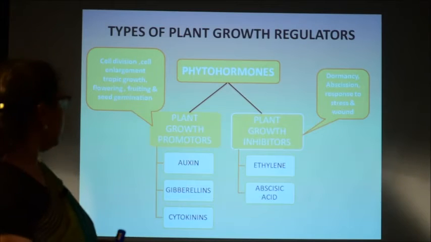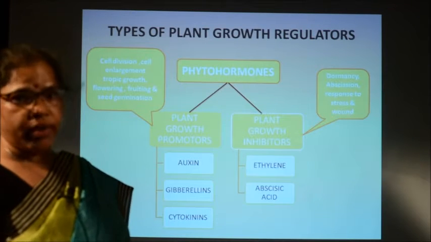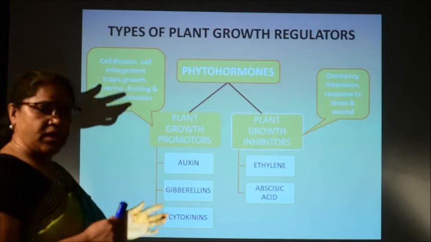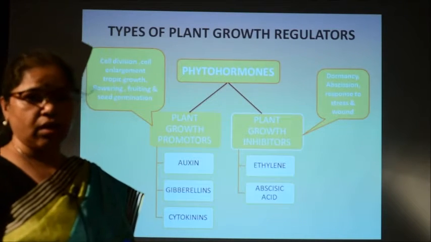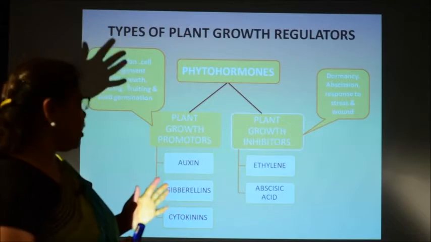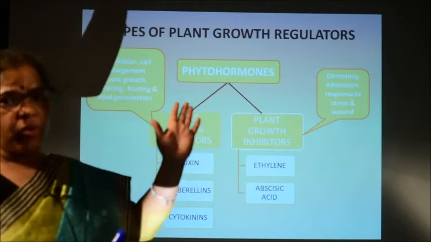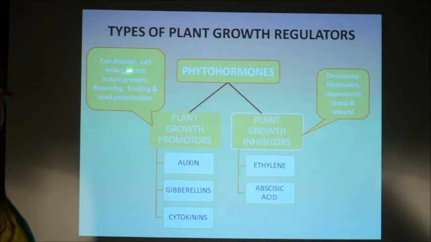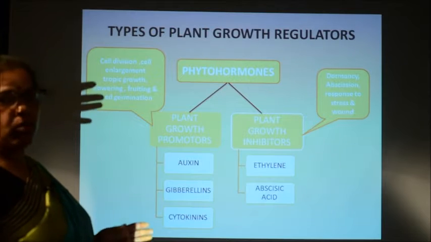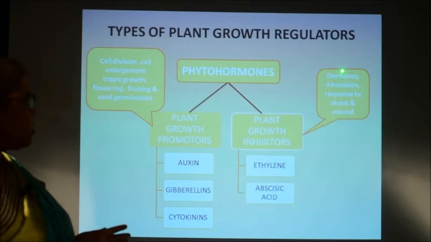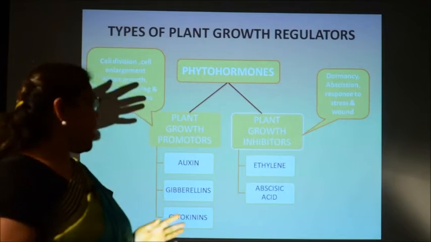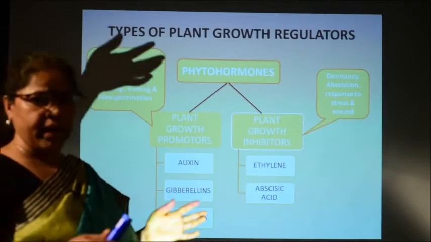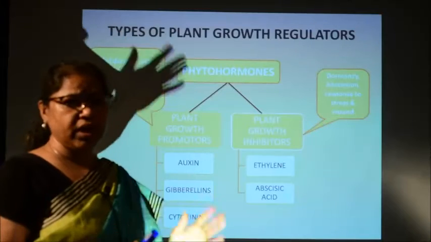Then what are the different types of plant growth regulators that occur in plants? Actually, all these phytohormones or plant growth regulators are broadly classified into two types. Some of them act as growth promoters, that means they promote some growth reactions like cell division, cell enlargement, tropic growth, flowering, fruiting and seed germination. Whereas, some of them inhibit the growth processes, like they lead to dormancy, abscission, response to stress and wound. That is why they are broadly classified into growth promoters and growth inhibitors.